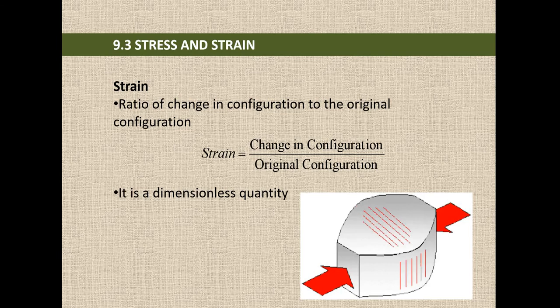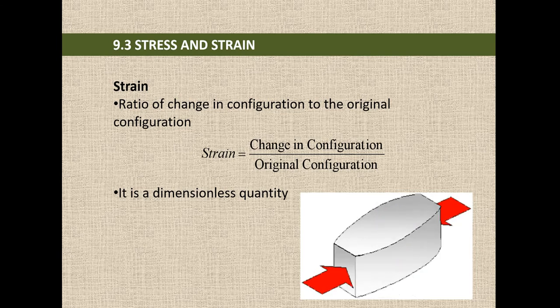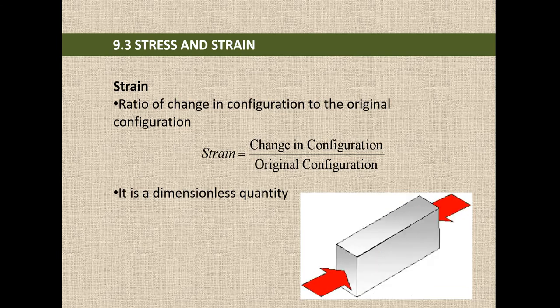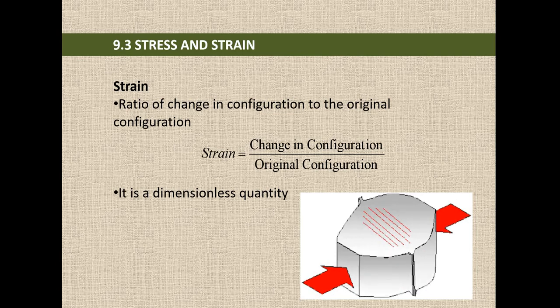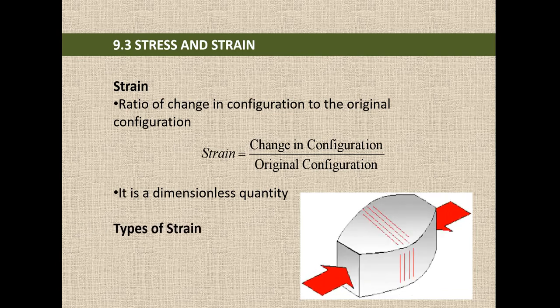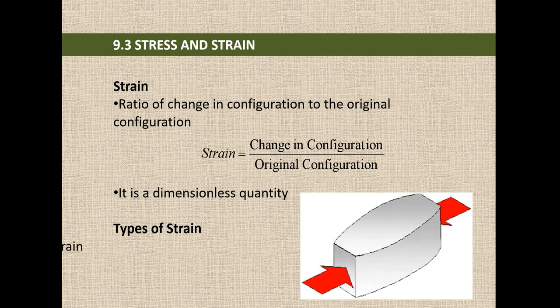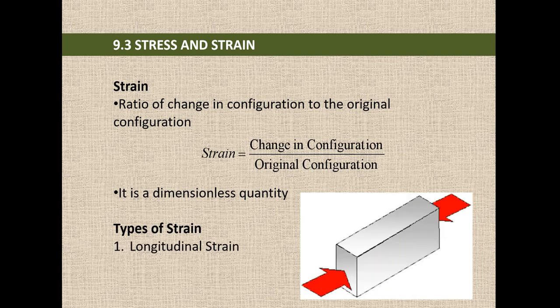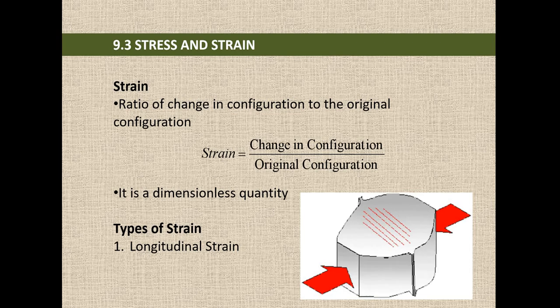Why? Because it is the change in one quantity divided by the original quantity, so both dimensions will get cancelled. So it is a dimensionless quantity. And strains are of different types.